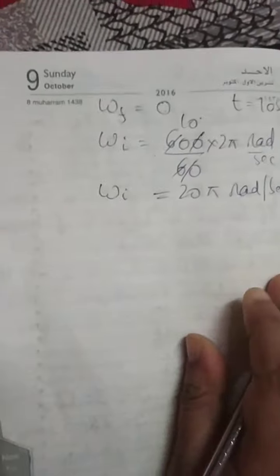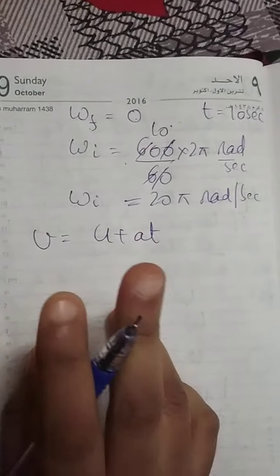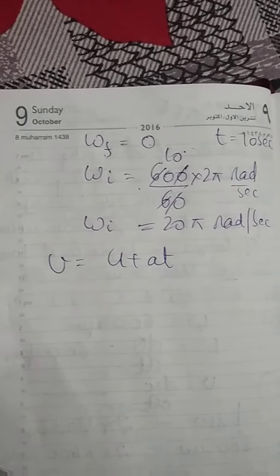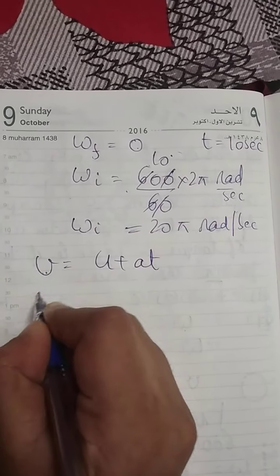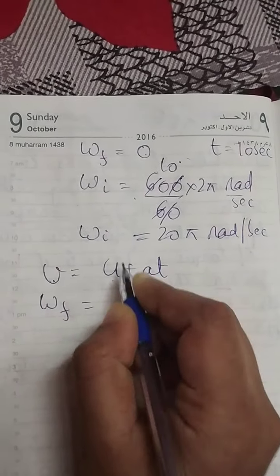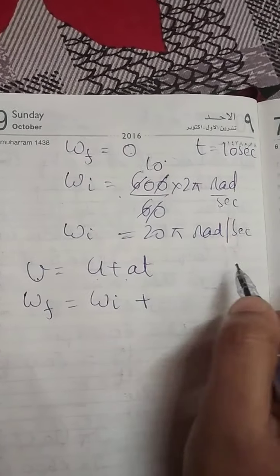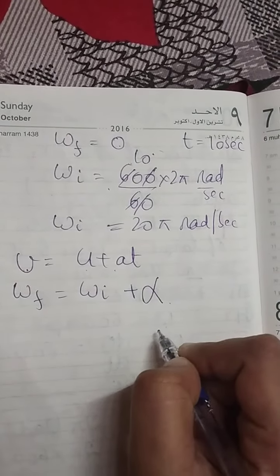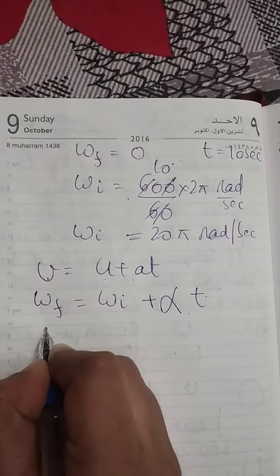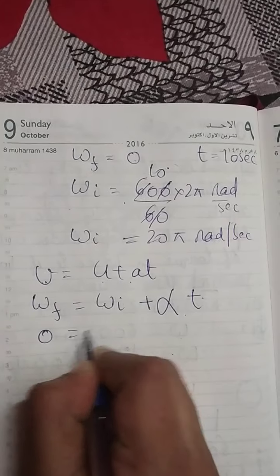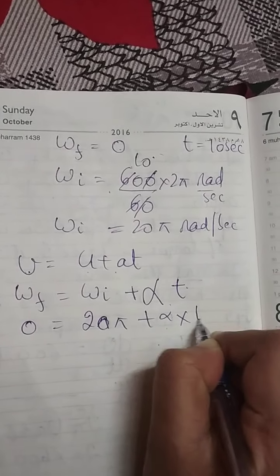Now students, as you know, v equals u plus at. Remember this equation when we use linear velocities. Here the same applies: v means final velocity, here omega f; initial velocity, omega i; and a is the linear acceleration, but here we have angular acceleration denoted by alpha, and time is t. So finally the disk stops: 0 equals 20 pi plus alpha into 10 seconds.